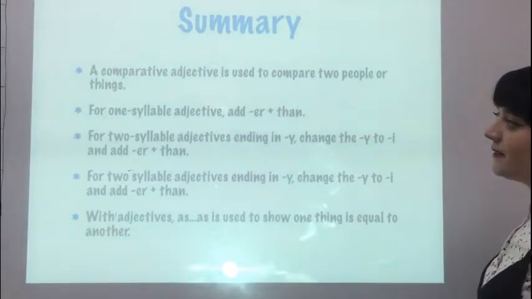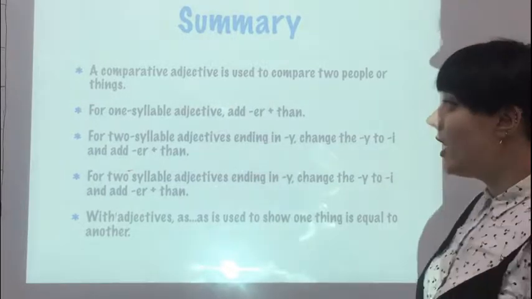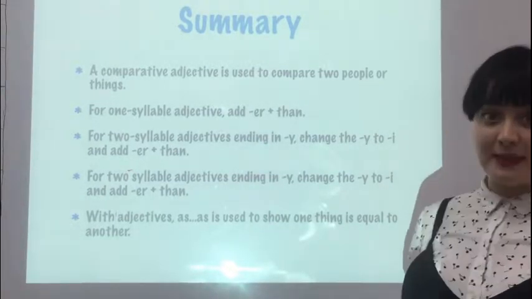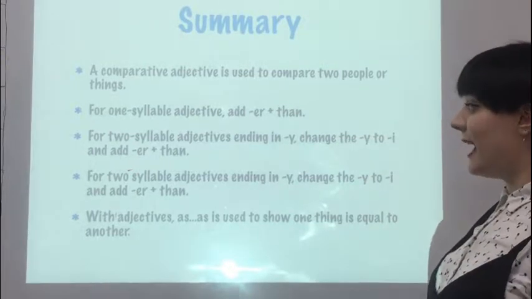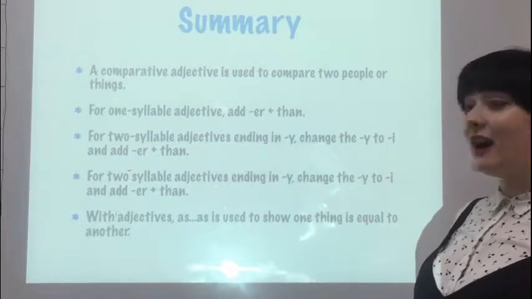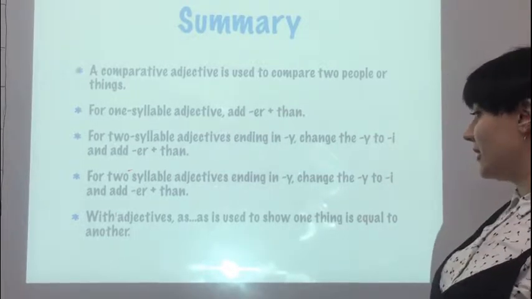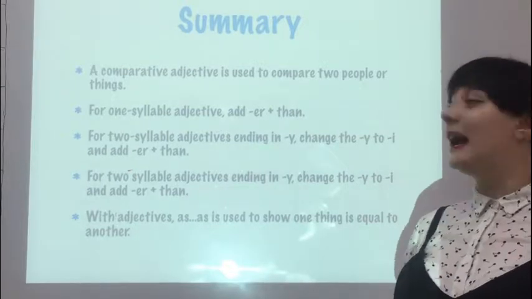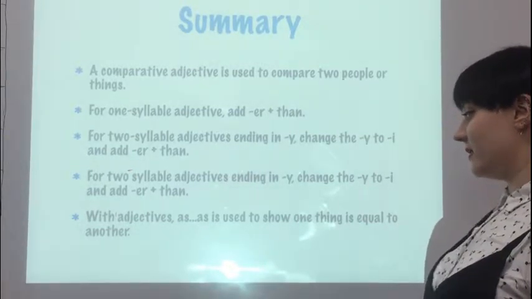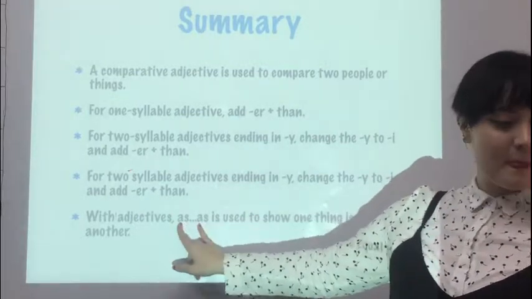So, a comparative adjective is used to compare 2 people or things. For one-syllable adjectives, add er plus than. For two-syllable adjectives ending in y, change the y to i and add er plus than. With adjectives, as and as is used to show that one thing is equal to another.